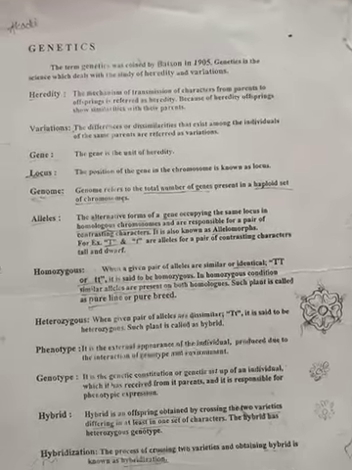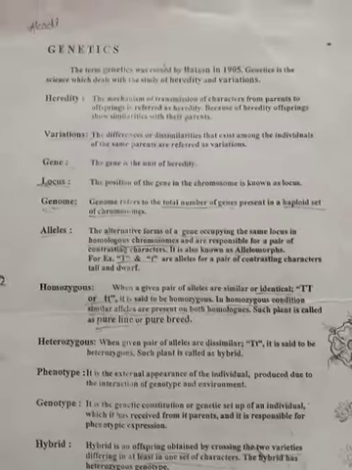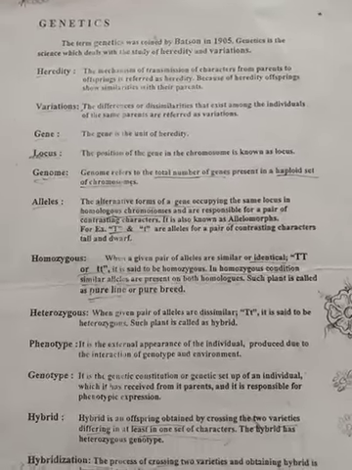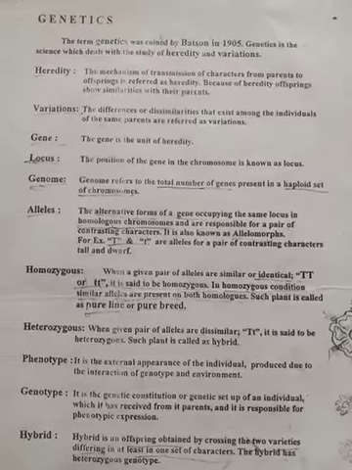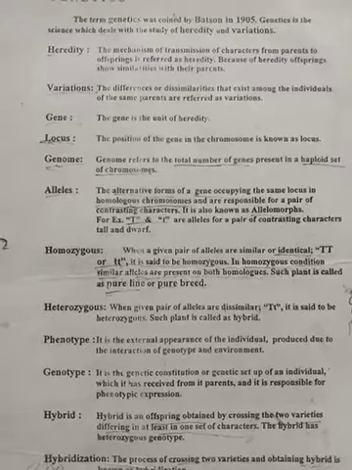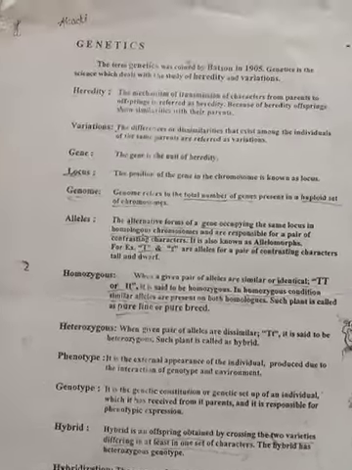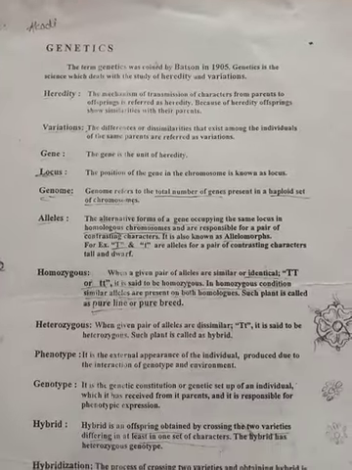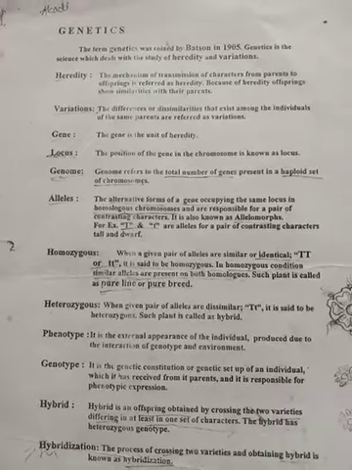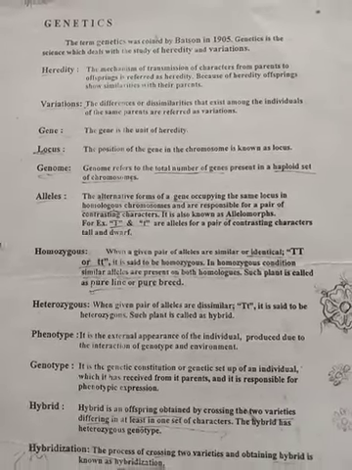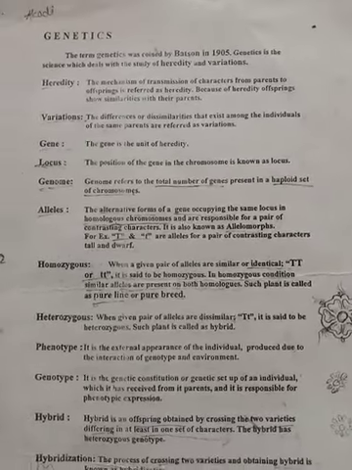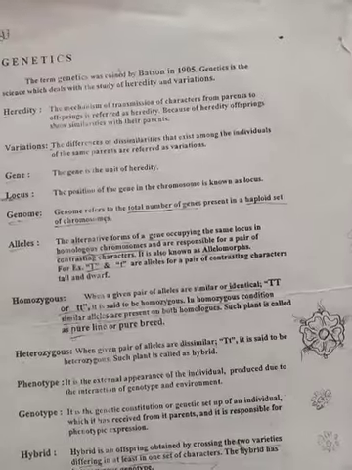For any character, 2 genes are required for a single character, and sometimes more than 2 genes control the single character. Single character means, if you consider the height of a man, that will be controlled by 2 genes. 2 genes means one is paternal, one is maternal, one is the father's, one is the mother's. Sometimes the single character is controlled by more than 2 genes. Understood? That we call alleles.